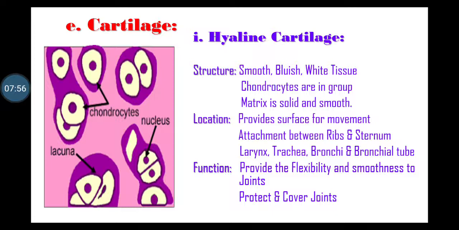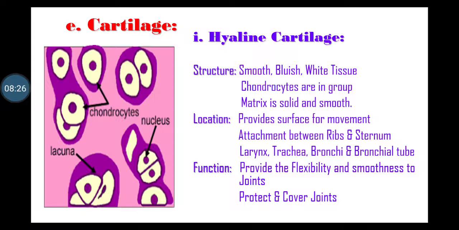It is composed of smooth bluish white tissue. Chondrocytes are present in the group of two or more in matrix. Matrix is solid and smooth. Location: it provides the surface that help for the movement of joints. It forms the costal cartilage for the attachment between the ribs and sternum. It forms the parts of larynx, trachea, bronchi and bronchial tube.